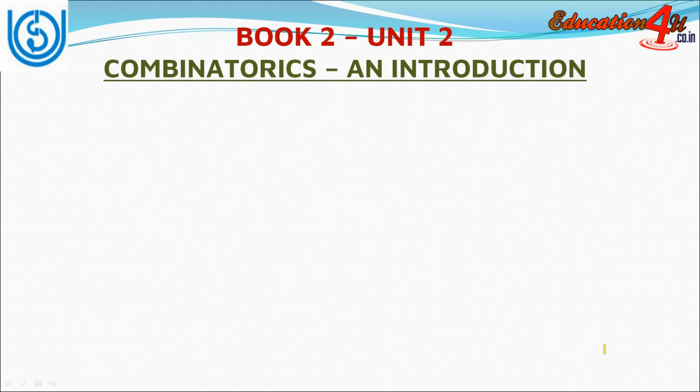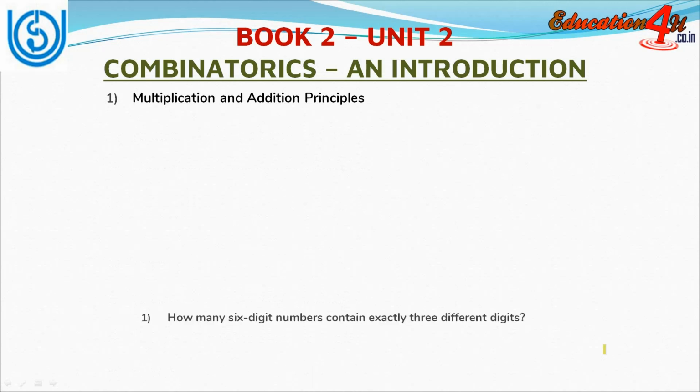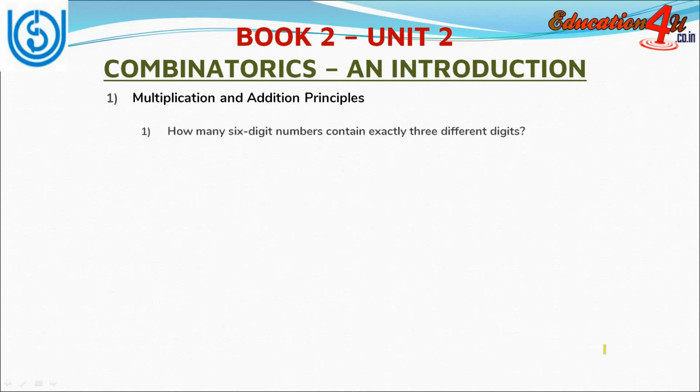Now coming to book 2 unit 2, that is combinatorics and introduction. Multiplication and addition principle you should know. Question may come, how many 6-digit numbers contain exactly 3 different digits? Also permutations you should know.